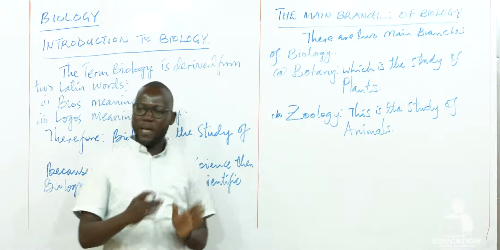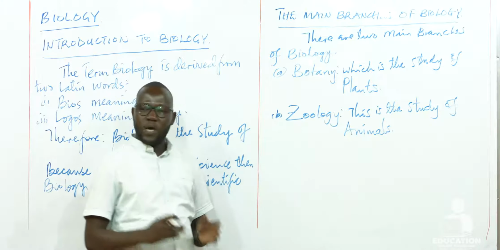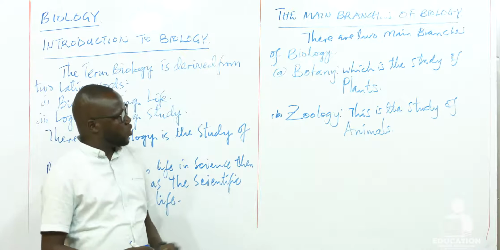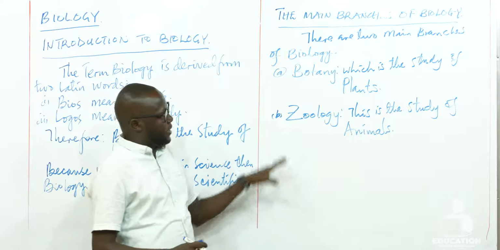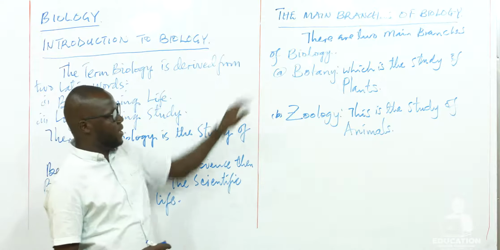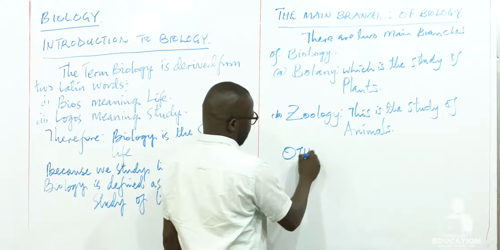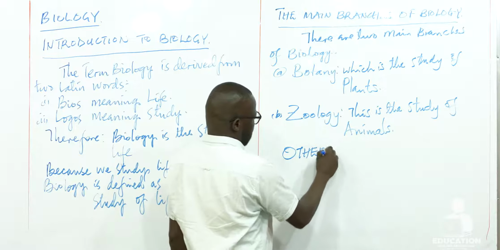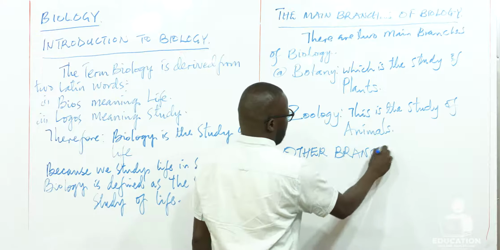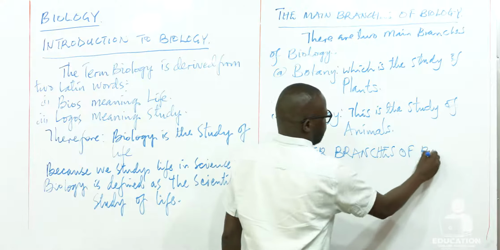Botany has been broken down into some other branches, and zoology also. So now let's look at other branches of biology, the smaller branches.